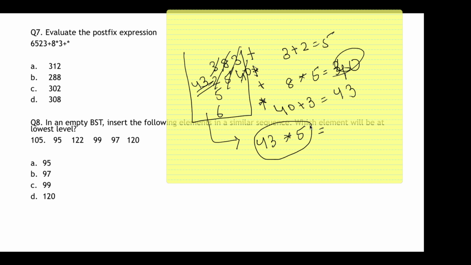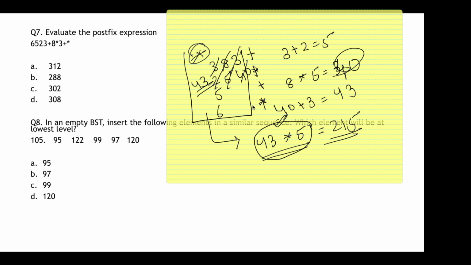Okay, I suppose there is something missing in this question. I'll cross check this question once again, but this is how you perform. Whatever the operands are, you simply need to find that and execute it. So this value will be something say 215.